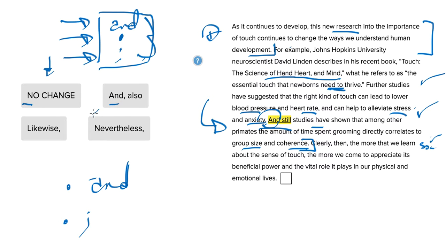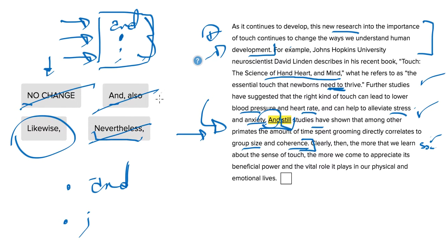Now that we know that, we can get rid of and also and still. Also, beginning a sentence with the word still works a lot like nevertheless, which means we're going to be talking about the opposite of what we're talking about. But we see this as just another example along with the other examples that back up our topic sentence for this conclusion. So we don't want something that says nevertheless or the opposite of what we've been saying. It's just another example. So likewise, which would be a lot like also, seems very good. Likewise just says, just like the other examples, there's another example here, which also helps to back up the main point of the paragraph. Hope that helped with this problem, and happy prepping.